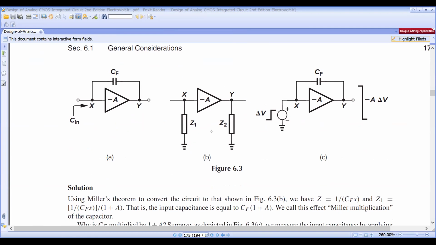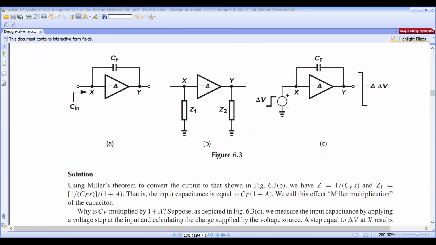Now I want to split the CF as Z1 and Z2 by the Miller theorem. So what is the Z1 value? What is the Z2 value? We want to find. While finding these values, we got a particular solution. Z is equal to 1 by CFS, the impedance of the CF. So Z1 is equal to 1 by CFS by 1 plus A. Finally, the input capacitance CF is multiplied with 1 plus A.